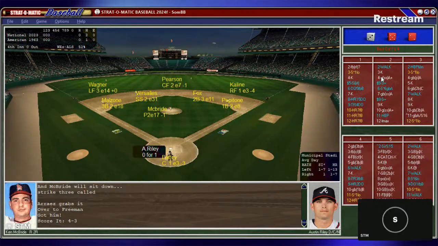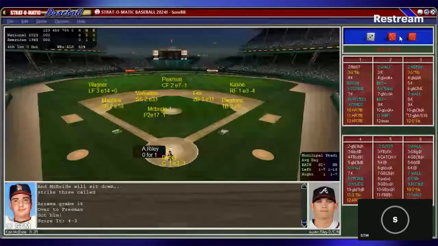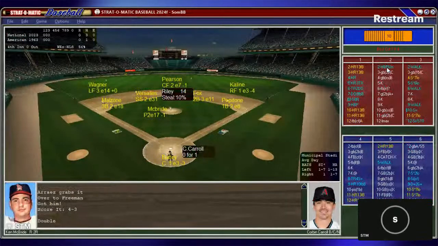Here's Austin Riley, followed by Corbin Carroll and Will Smith. Batty puts down the sign. McBride hitting into his fourth inning of work. Here's the pitch to Riley, and Riley hits a shot in the gap in left center field. That'll bounce off the wall, be a double for Riley.